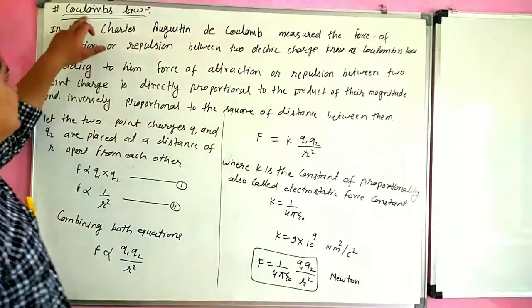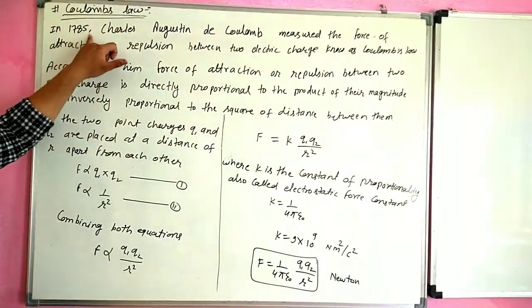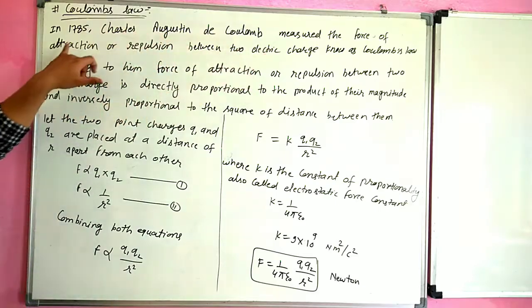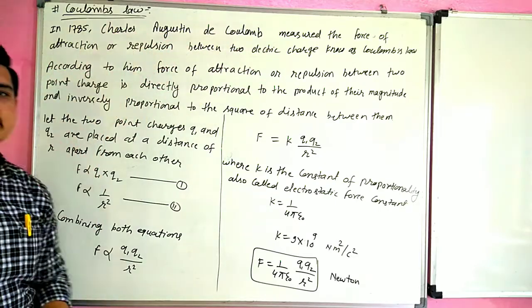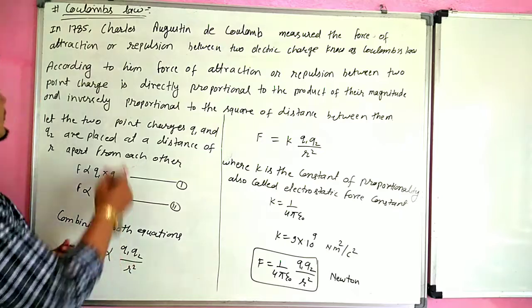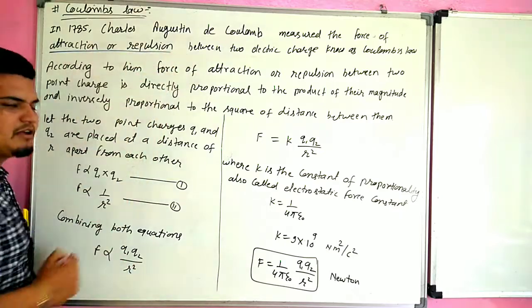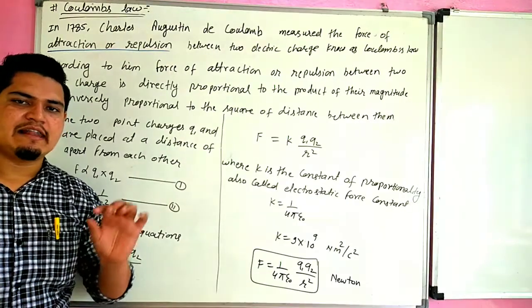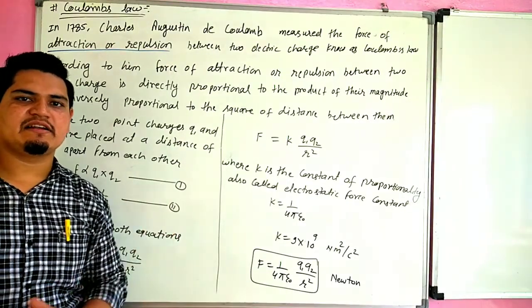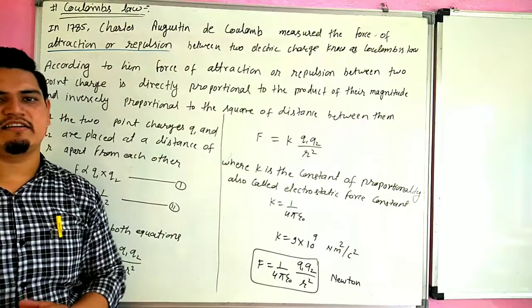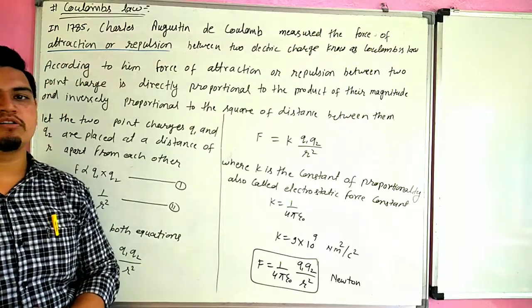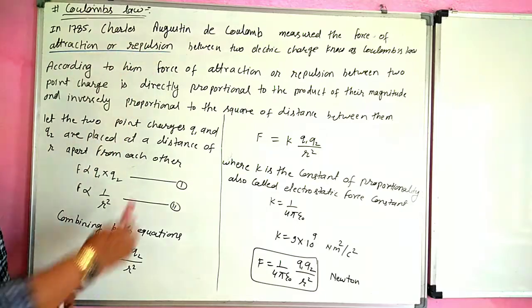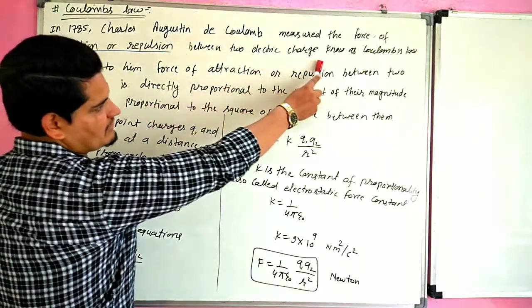So what is Coulomb's law? In 1785, Charles Augustin de Coulomb measured the force of attraction or repulsion. Remember the point, it can measure the force of attraction or repulsion between two point charges, because like charges repel each other and unlike charges attract each other. So it can measure both the force of attraction and the force of repulsion between two electric point charges, known as